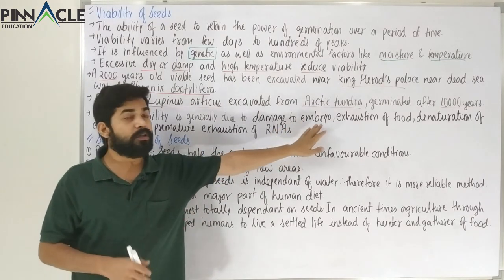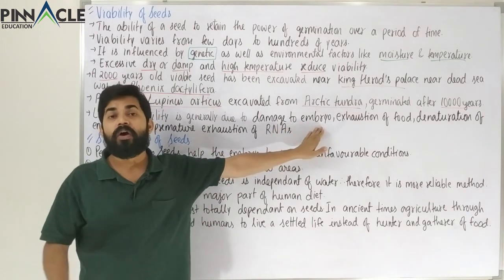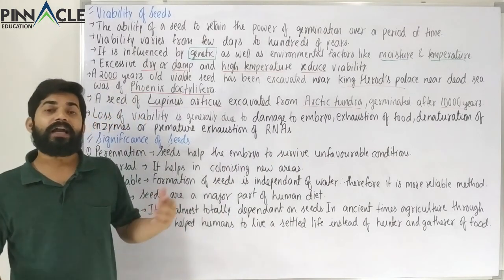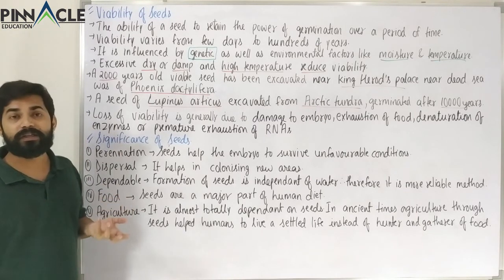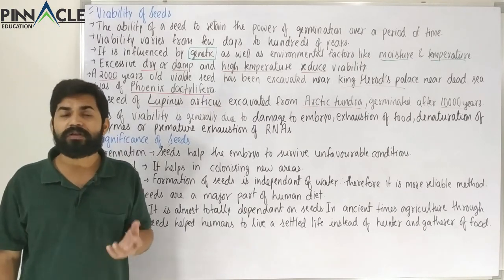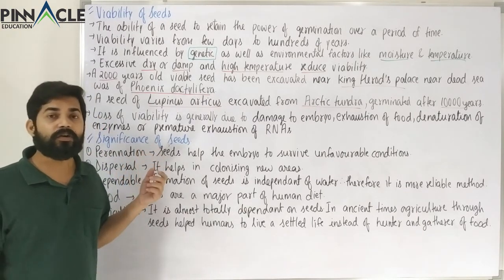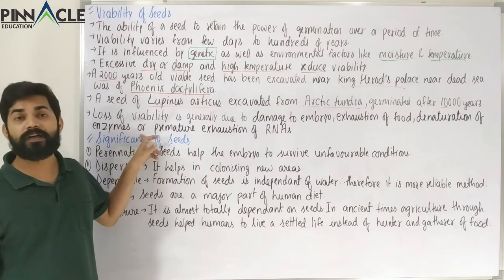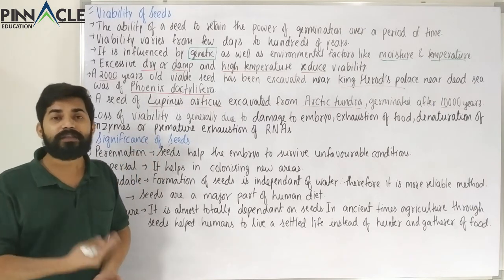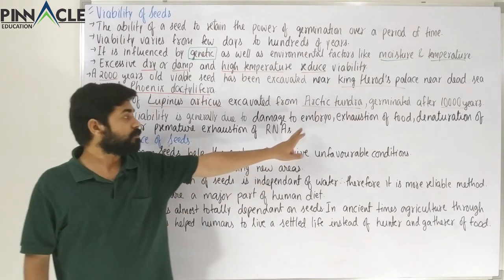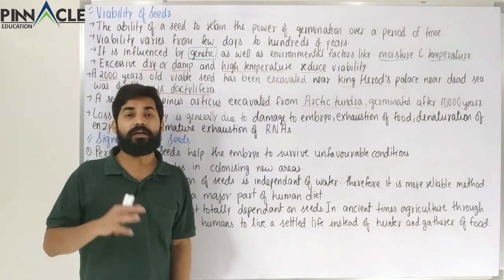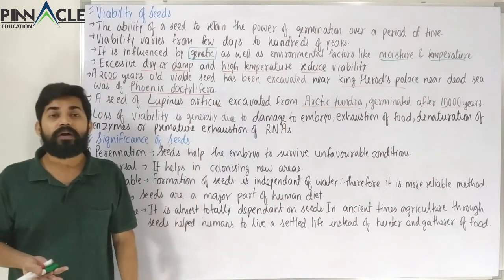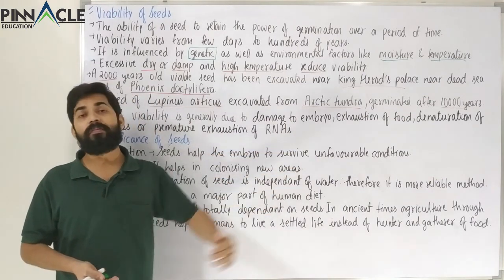Now if the embryo's enzymes do not work, or they get denatured, and that denaturation could be due to moisture, or could be due to temperature, or change in pH, or any such reason could lead to denaturation of the enzymes. So if the enzymes get denatured, then the embryo will not be able to germinate, or the seed will not be able to germinate, or the embryo will not be able to form a new plant.